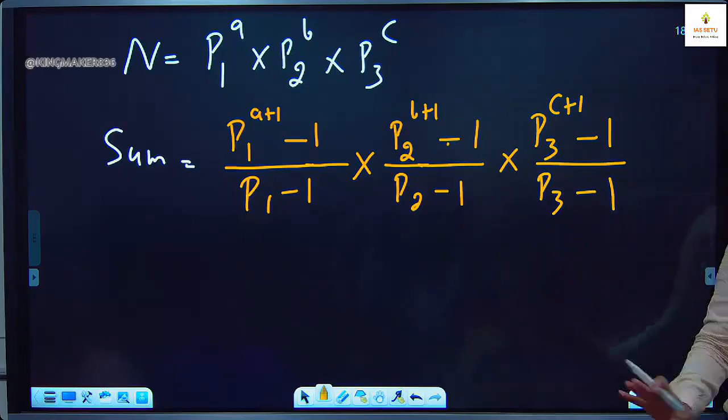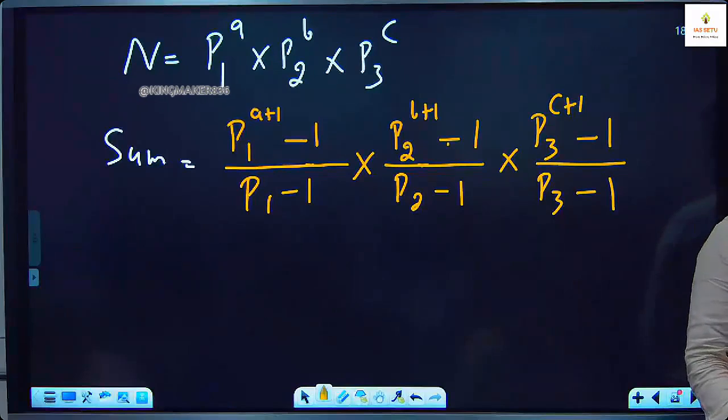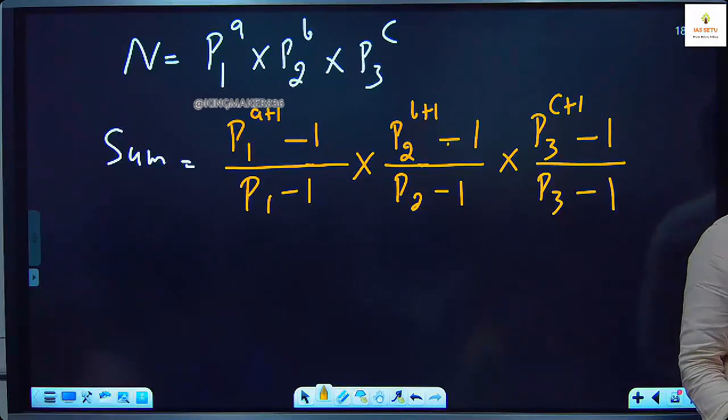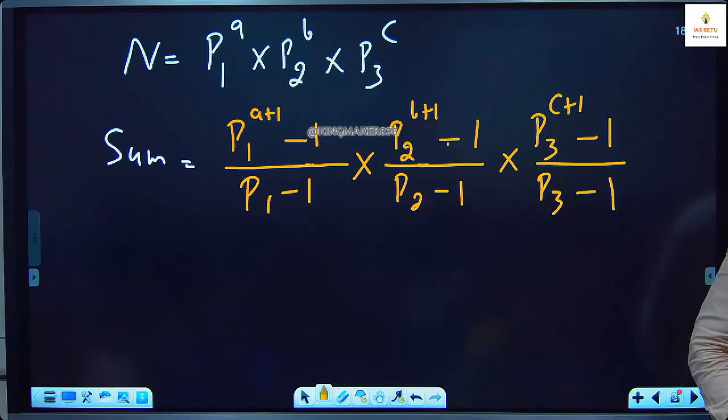You write the formula. Let me take 3-4 examples. With the help of examples, we remember the formula. ये भी एक तरीका होता है कि 3-4 एग्जाम्पल प्रैक्टिस कर लो so that you will be able to remember the formula.